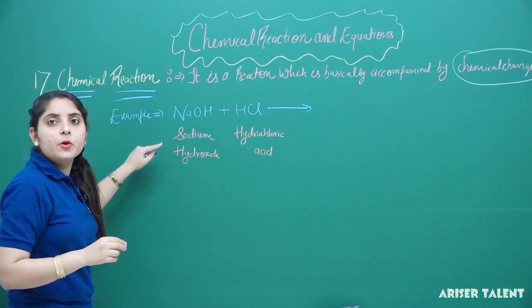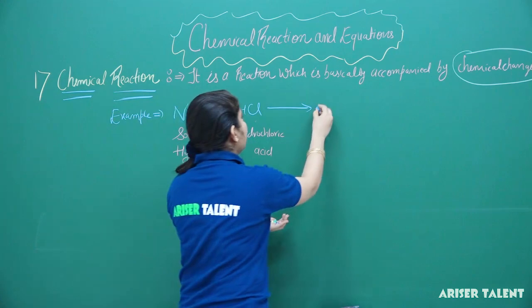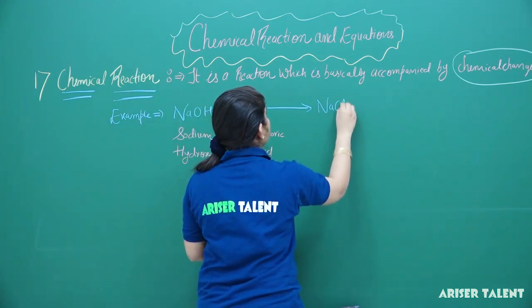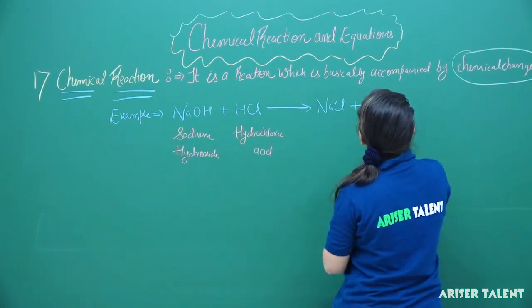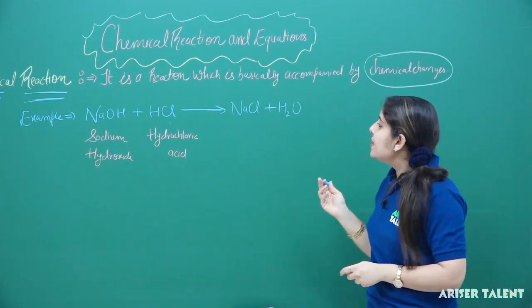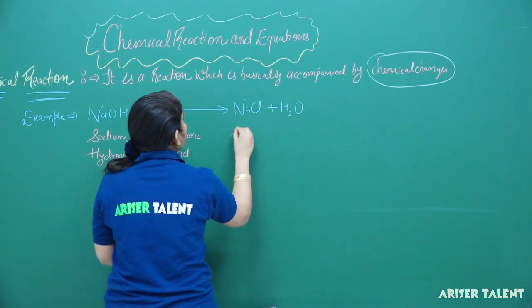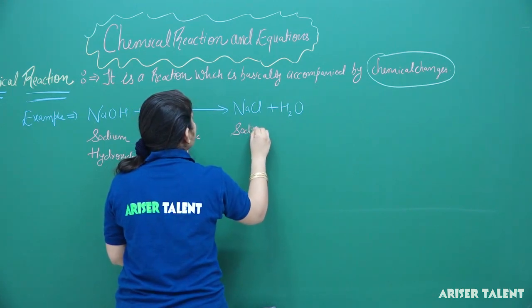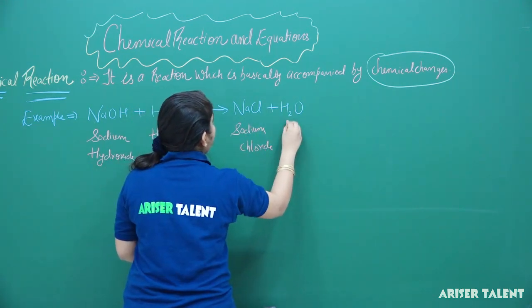Now what are we going to get? Na will combine with Cl and we get NaCl, plus the OH combines with H to give us the water molecule. So sodium hydroxide and hydrochloric acid on reaction give sodium chloride and water.